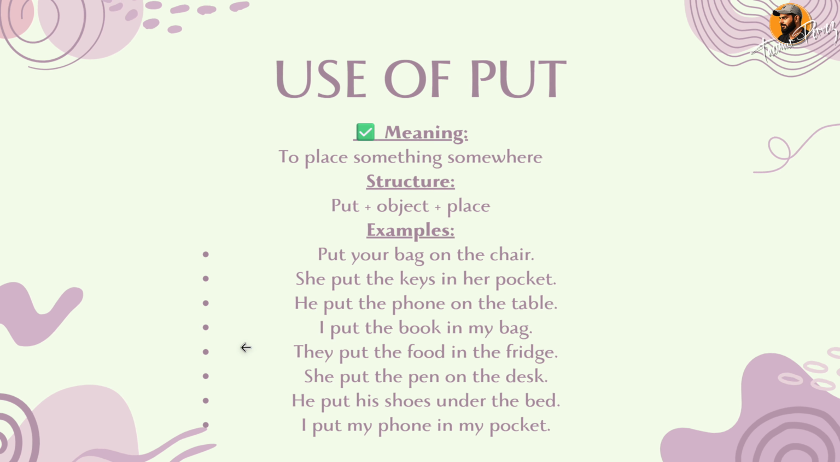Okay, now let's understand the use of put. First of all, the meaning is to place something somewhere, और इसका structure क्या होगा? Put plus object plus place. For example, put your bag on the chair. She put the keys in her pocket. He put the phone on the table. I put the book in my bag.